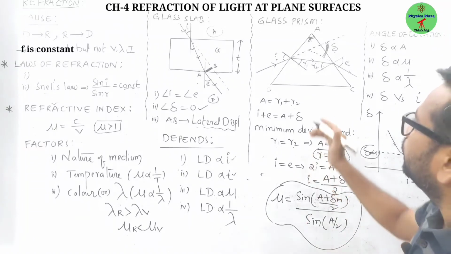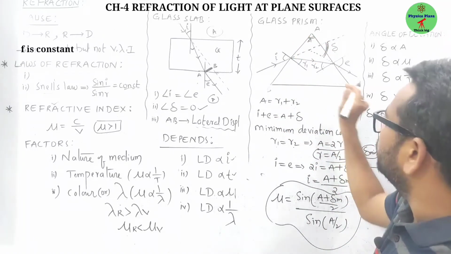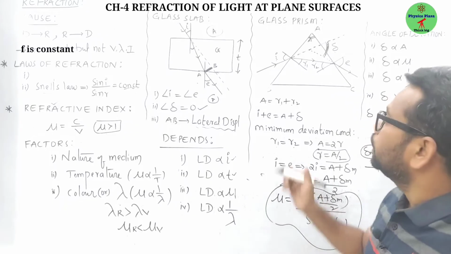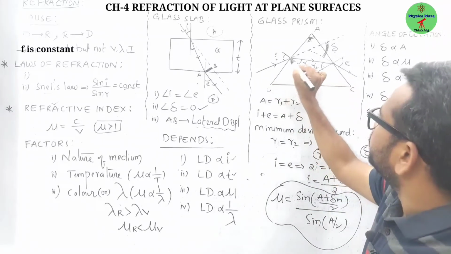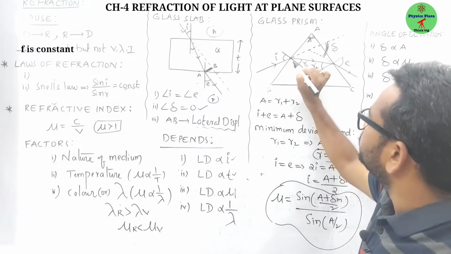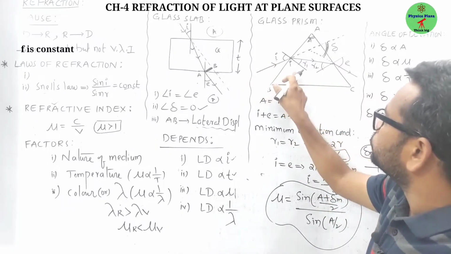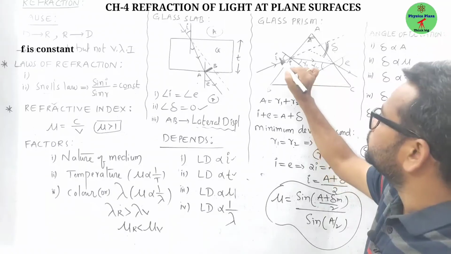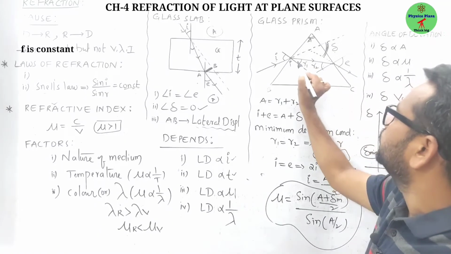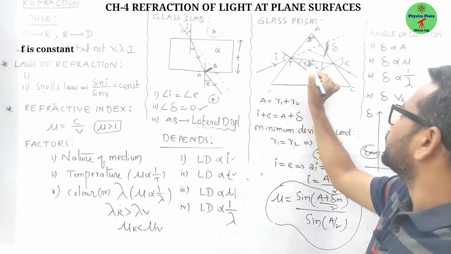So here, look at here, A, B, C is a glass prism, children. Now here, let us say here is the incident ray. At this point, let us say this is the point P, it is incident. Here it is entering from air to glass, so definitely it will move towards the normal. This is the angle of incidence, here is the angle of refraction. So inside this is a refracted ray.